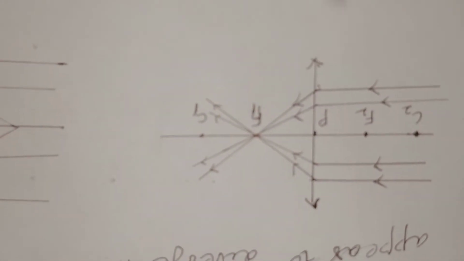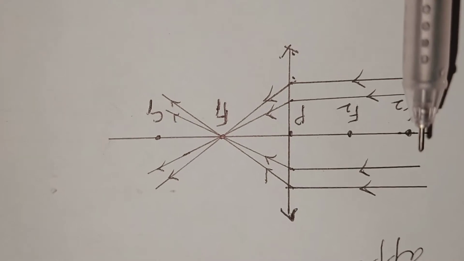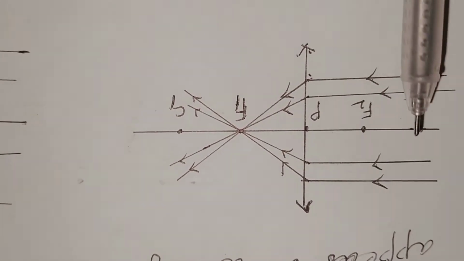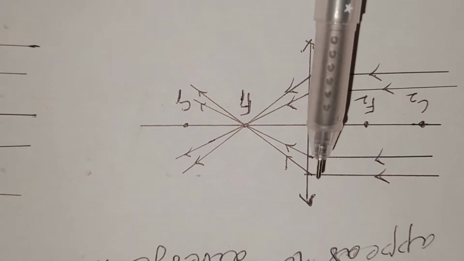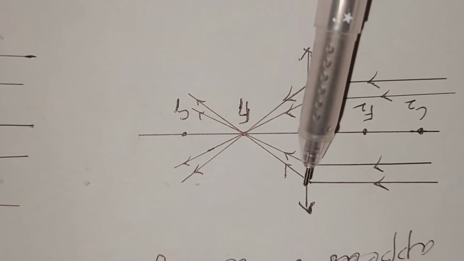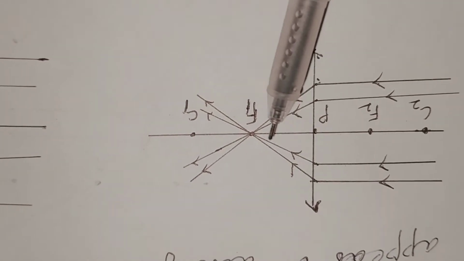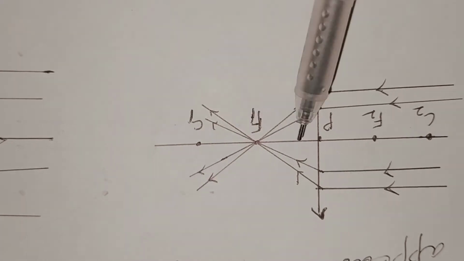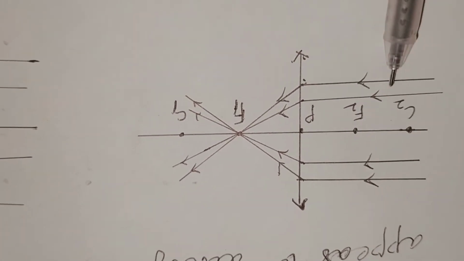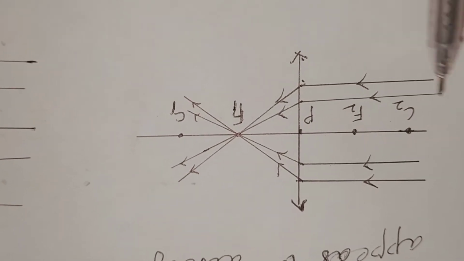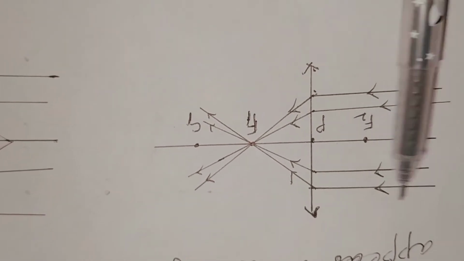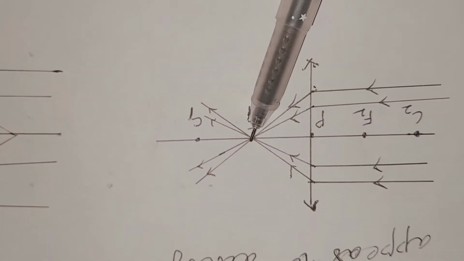Here the light rays which move parallel to the principal axis, after striking the lens, emerge as refracted light rays which pass through the focal point. So here the image is formed. This parallel beam of light rays indicates that the object is at infinity and its image is formed at the focal point.